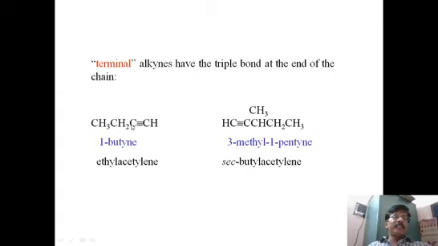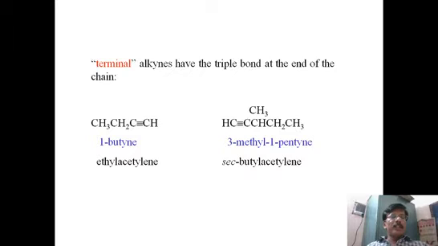For example, if it is in the middle, then what happens? We write, for example, 1-butyne. If it is 2-butyne, then what happens? The triply bonded carbon has only methyl and methyl on two sides. So whenever the triple bond is at the second carbon or third carbon or somewhere in the middle part, then the triply bonded carbon cannot have any hydrogen attached to it.